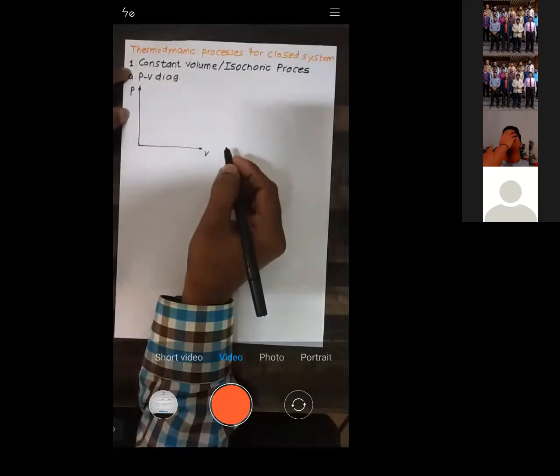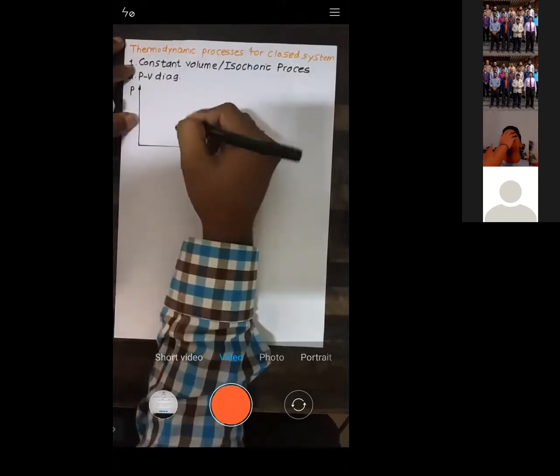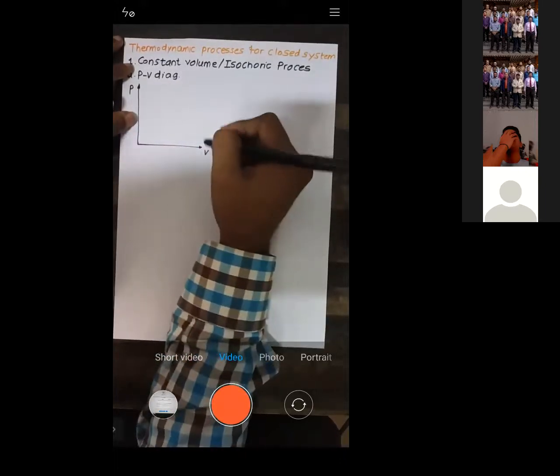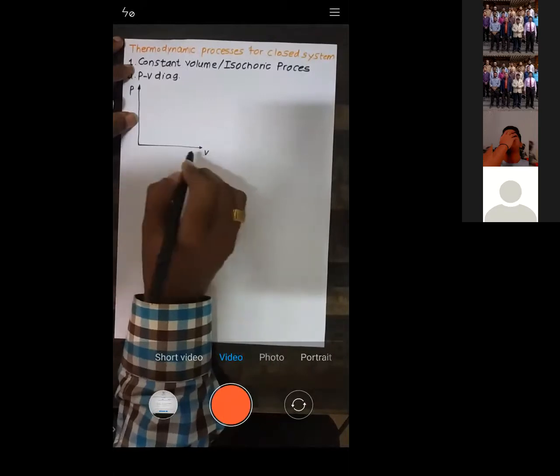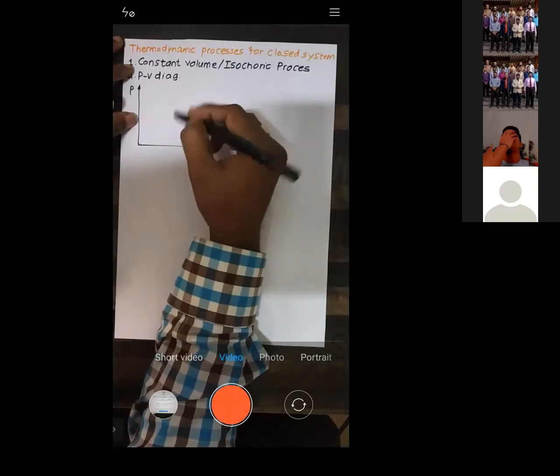What do you mean by constant volume process? Obviously, it's a straight line, yes or no? Because volume you have on the horizontal axis, so when you move vertically, volume stays constant.